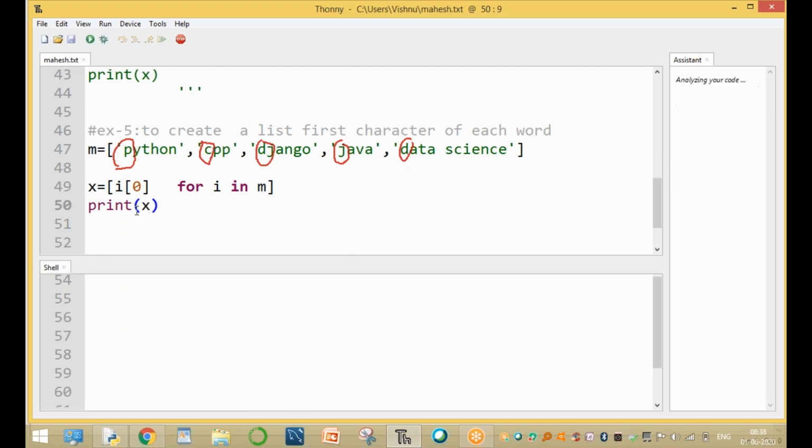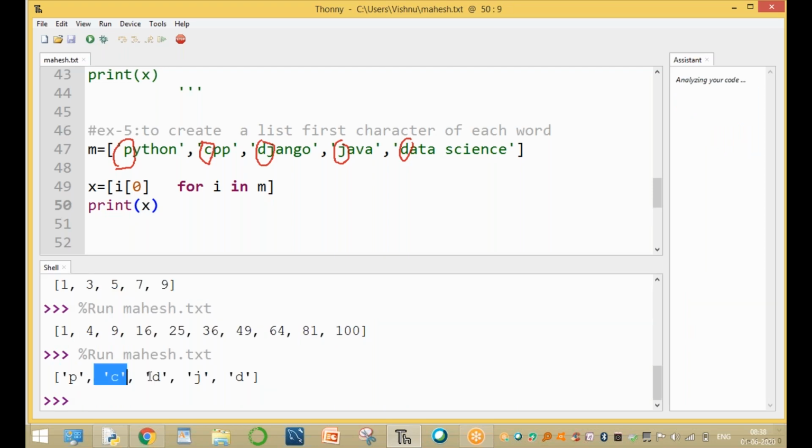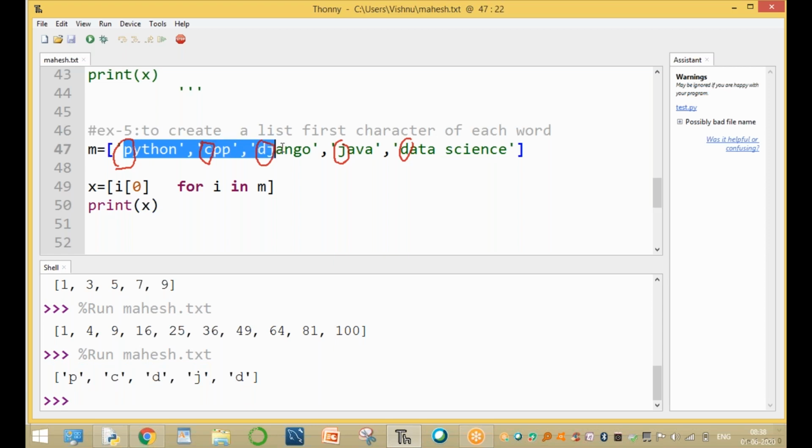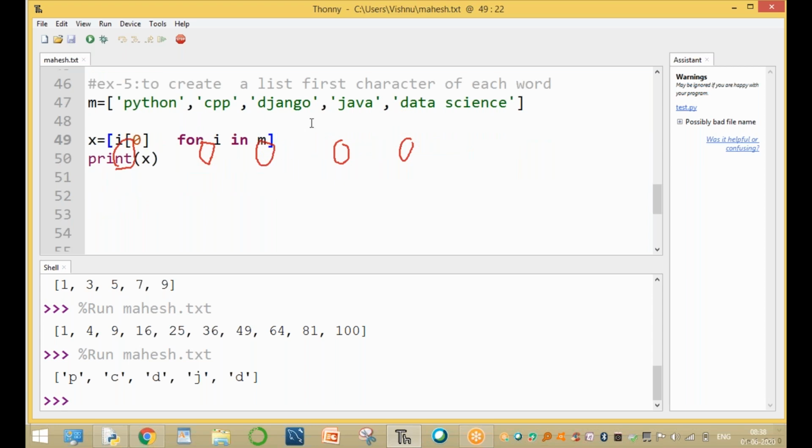Run this program. Okay. P value, C value, D value, J value, D value. P value, G value, C value, D value, and G value. Only to create a list of the first character of each word. So another example is, for example, you want to print the last character, not the first character. Now how to print the last character?